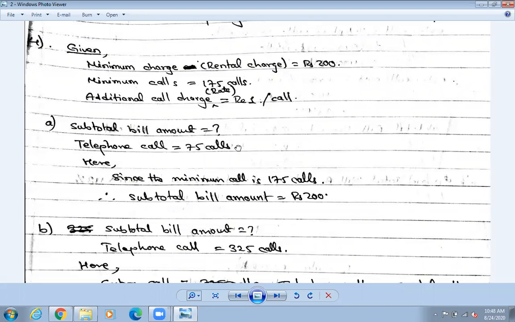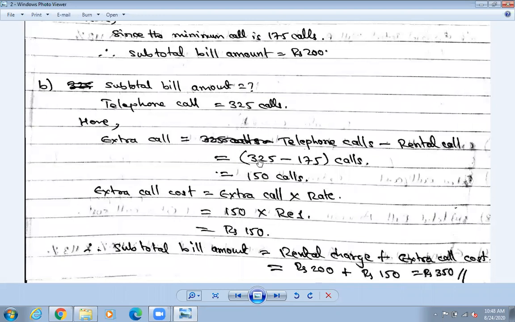The telephone call is 325, this is the question; the rental call, the minimum call, is 175. Subtract them and you get 150 calls. This many extra calls you have made. Now after that,